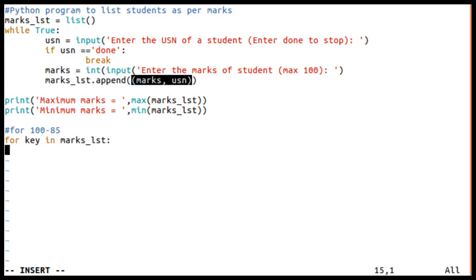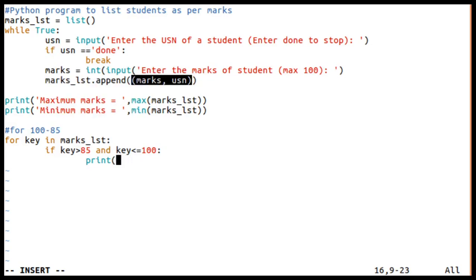Right, so what I do: if that key, whatever we read, is greater than 85 and if that key is less than or equal to 100, then I'm going to print key.